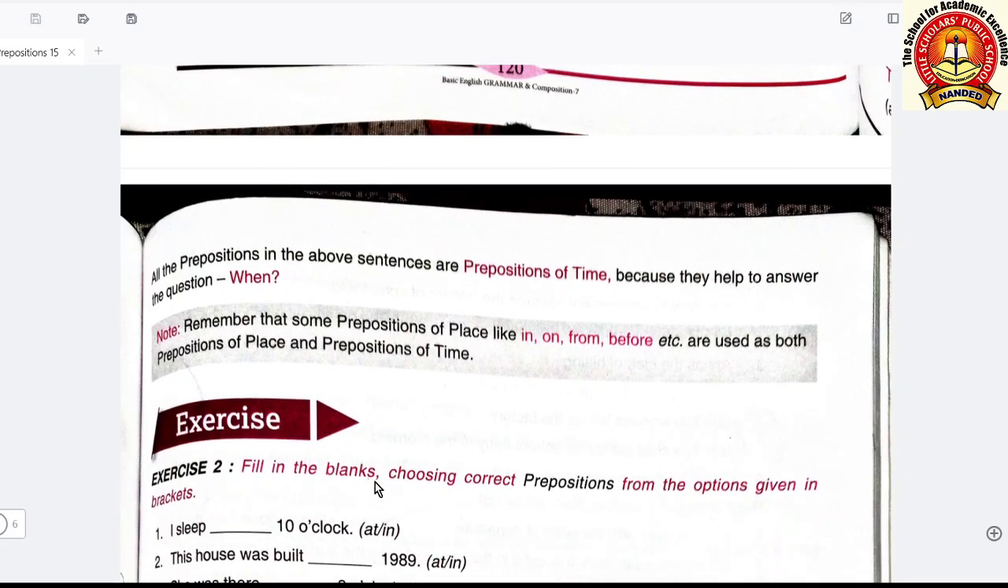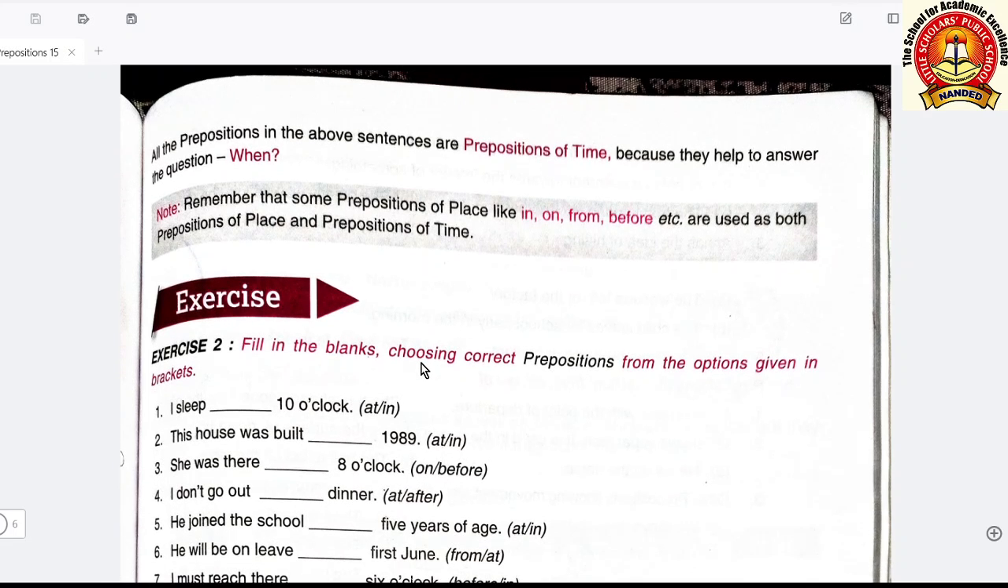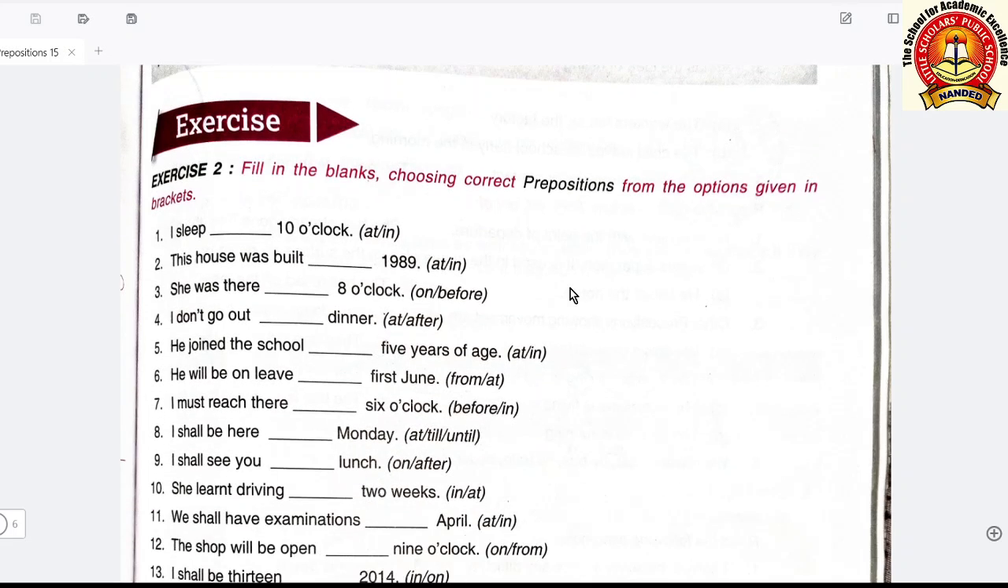Now all the prepositions in above sentences are prepositions of time. They tell the time and they answer the question when. Now remember that some prepositions of place like in, on, from, before, etc. are used as both prepositions of place and prepositions of time also.